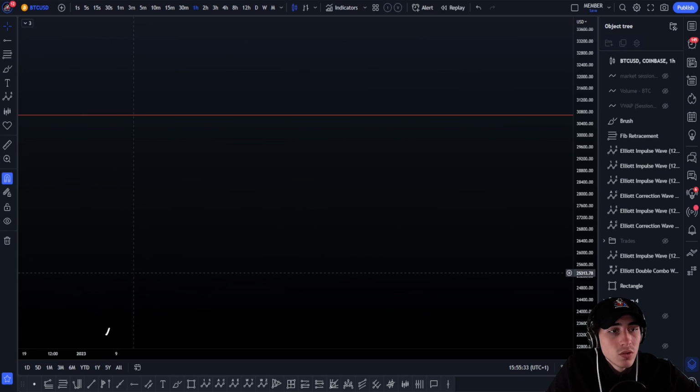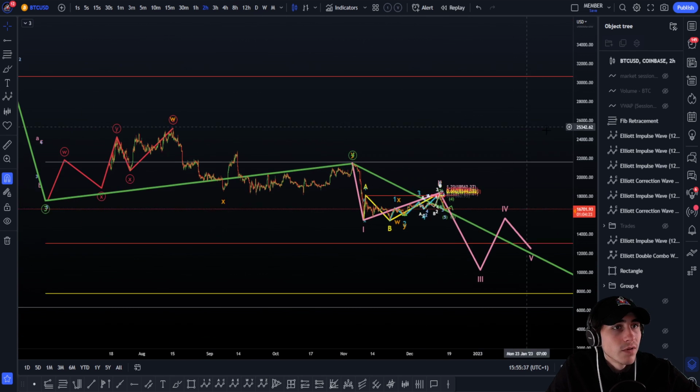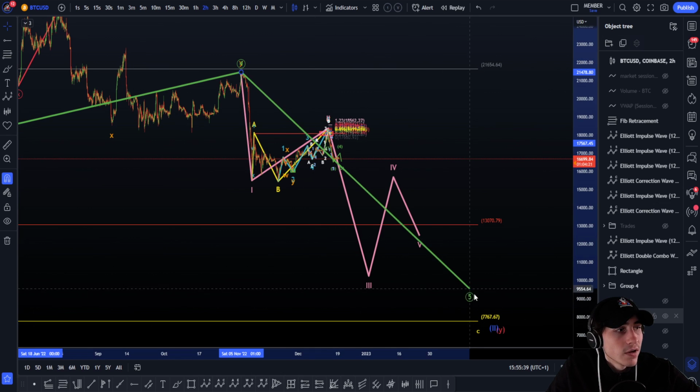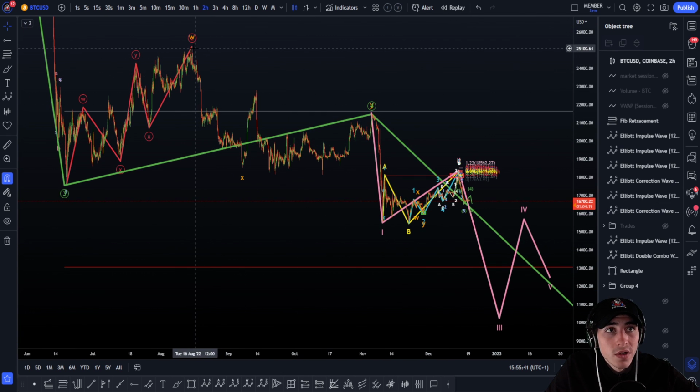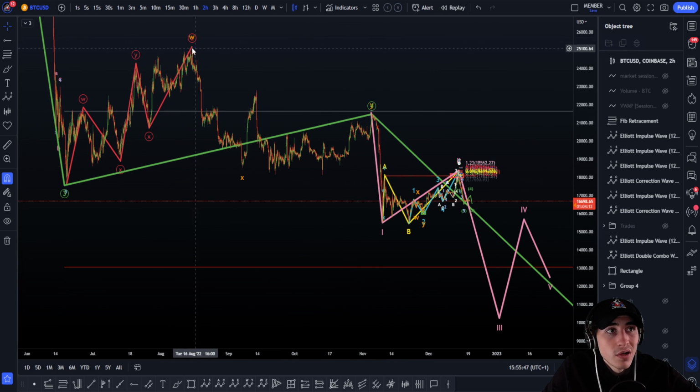Okay, just going to remove all of this right there. As you can see here, we are in a wave 5. This is how we have been able to short that top. We'll have planned the exact day, the waves, and the price, almost to the dollar, a month in advance.